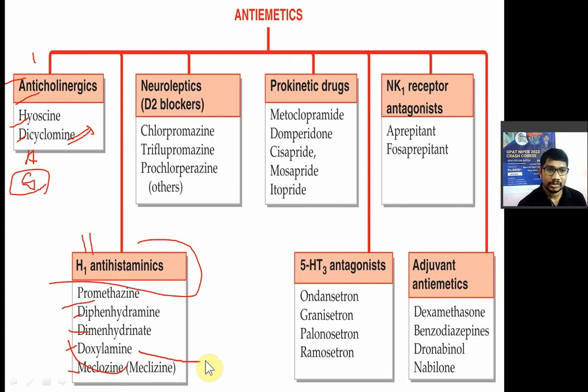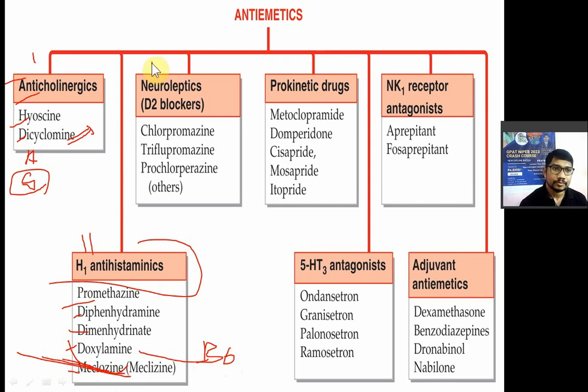Doxylamine along with vitamin B6 is used in the prevention and treatment of vomiting in pregnancy. Pregnancy में जो vomiting होता है उसमें doxylamine and vitamin B6 use करते हैं. Right, now we'll see the next class.